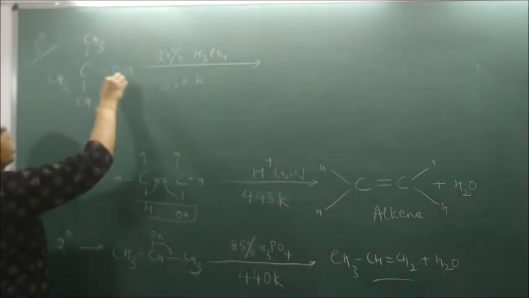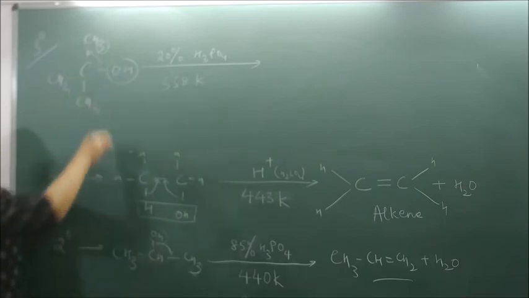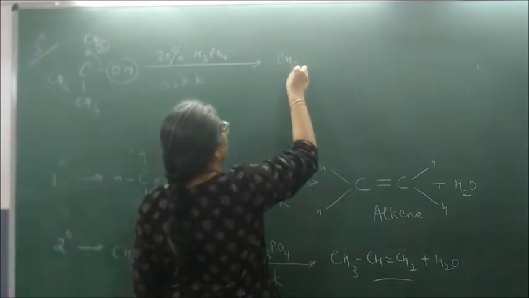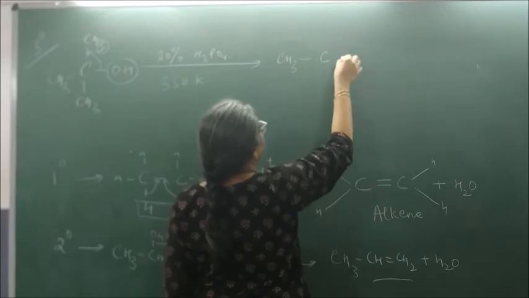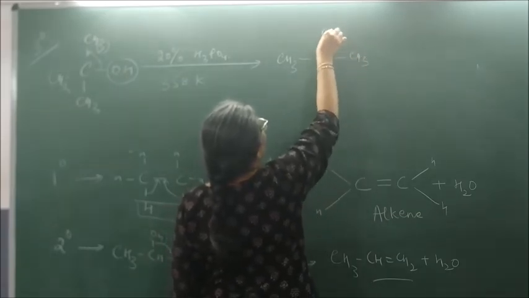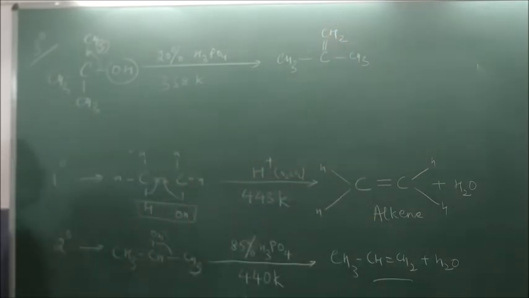There will be an OH removed and an H removed. This bond will shift here. So I will get CH3, C, which I can put below, CH3 double bond CH2, and CH3.